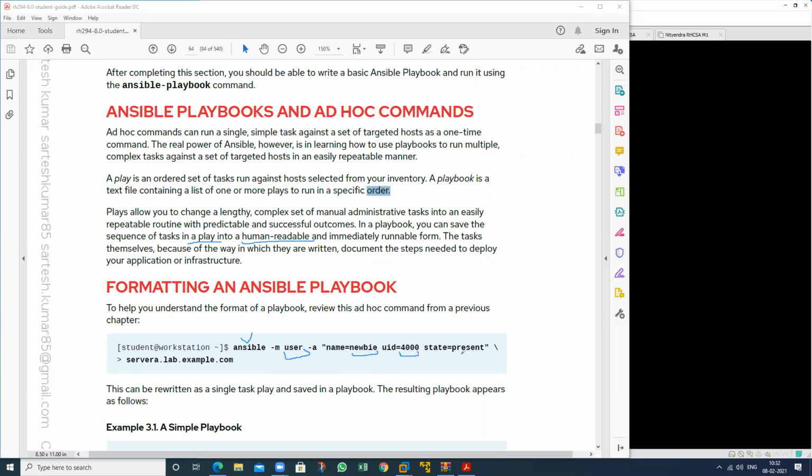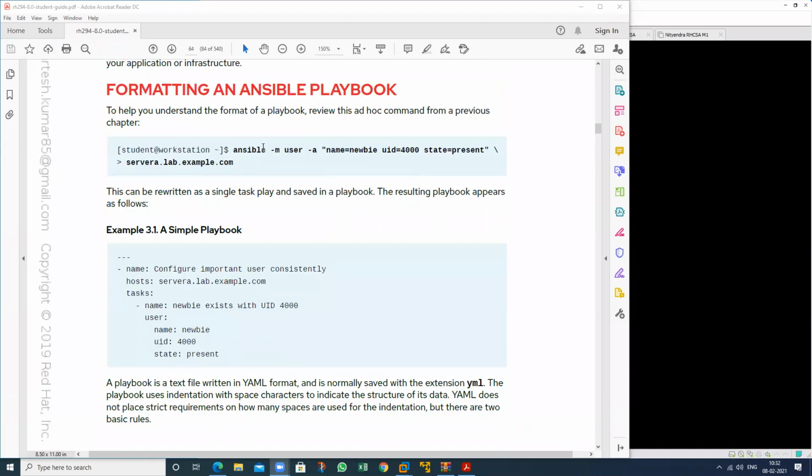And this is the state. State means we want to create the user, so we should write present here, and on this particular machine we want to run the command. So this is an ad hoc command. The same thing I want to create by using a playbook. This is my ad hoc command, and this is the playbook. In the playbook we should write it like this.